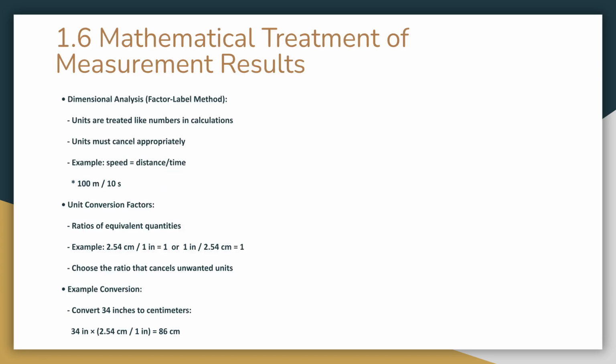Section 1.6 introduces the mathematical treatment of measurement results. Dimensional analysis, or the factor label method, treats units like numbers that must cancel appropriately. Unit conversion factors are ratios of equivalent quantities used to perform conversions.